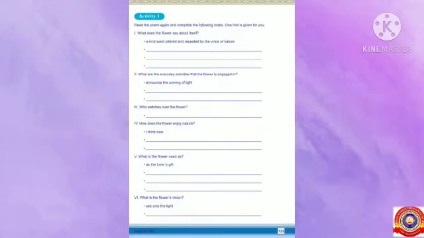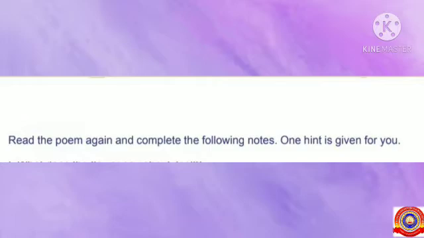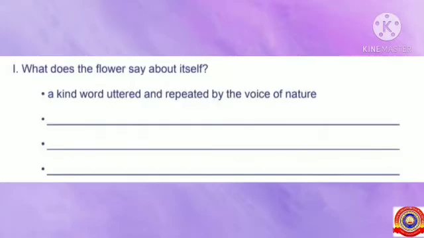Students, all of you take your English text and take page number 133. Look, activity 1. I'll read the question for you. All of you listen carefully. Read the poem again and complete the following notes. One hint is given for you. Look, the first question. What does the flower say about itself? One hint is given for you. I'll read it. A kind word uttered and repeated by the voice of nature. Students, now all of you just analyze the poem and find out the answer.